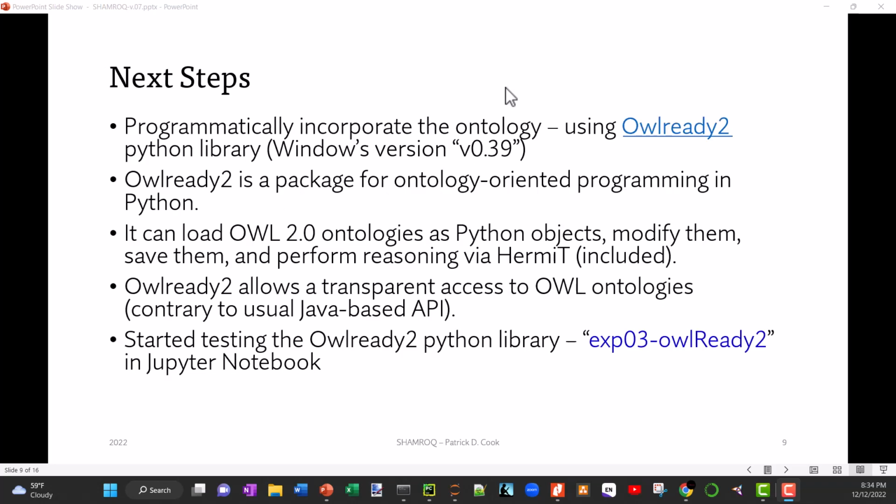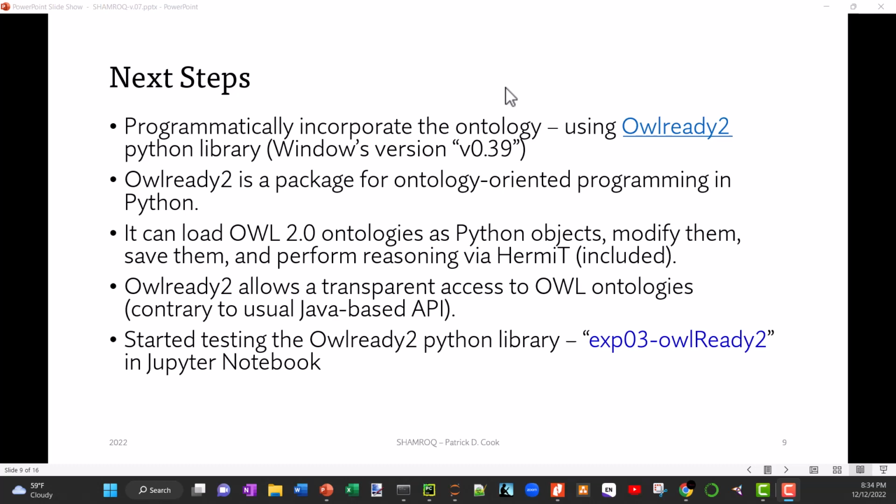And after the demo, there's a few next steps that I have. I have not completed the work entirely. I still need to incorporate the ontology using this OWL-Ready2 Python library. It's up to version 0.39 right now. And this package is really for creating the ontology, along with allowing to modify, save, and perform reasoning, and it's going to support the query.